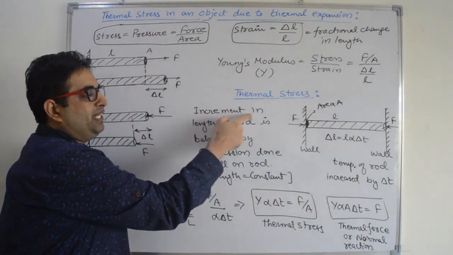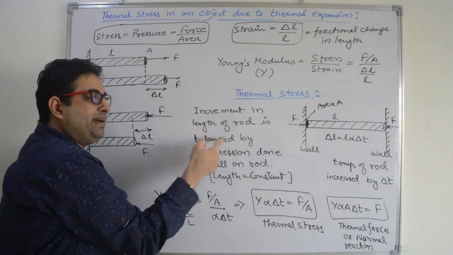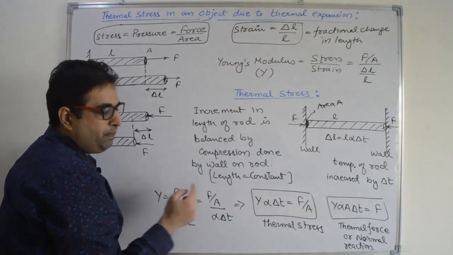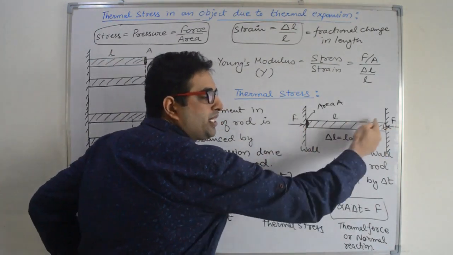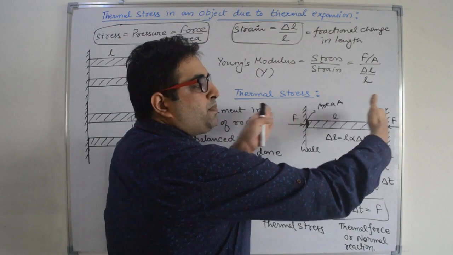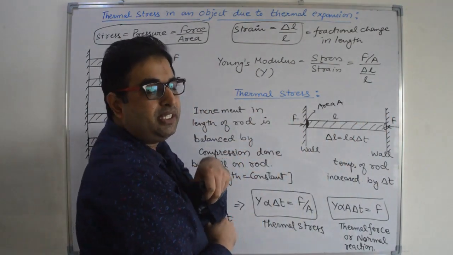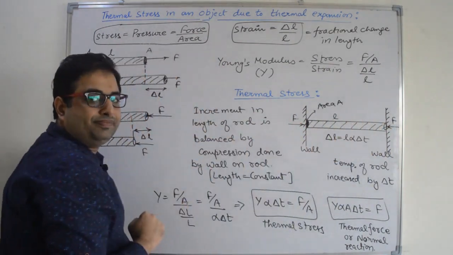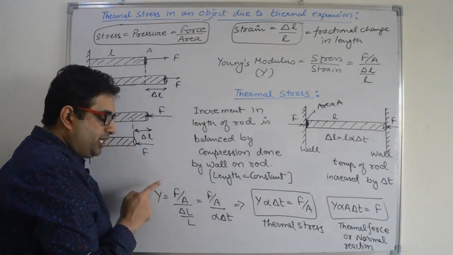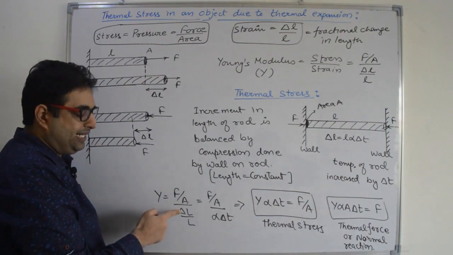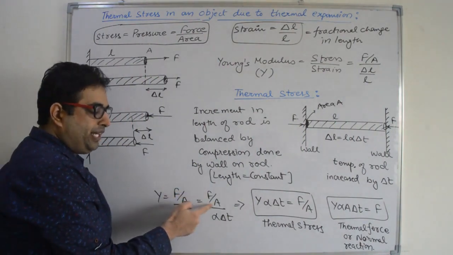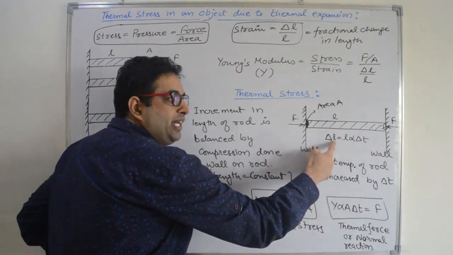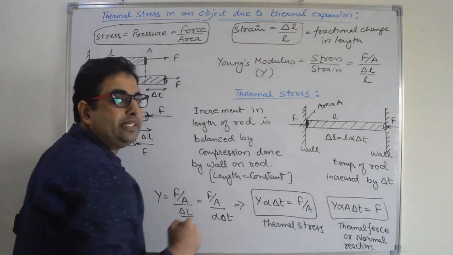So the increment in the length of the rod is balanced by the compression done by the wall on the rod, because the length of the rod remains constant and there will be some expansion due to increase in temperature that will be balanced by the compression done by the wall. Right? So Young's modulus is force upon area, delta L by L. Force upon area is stress, and delta L by L, due to thermal expansion, is alpha into delta T.